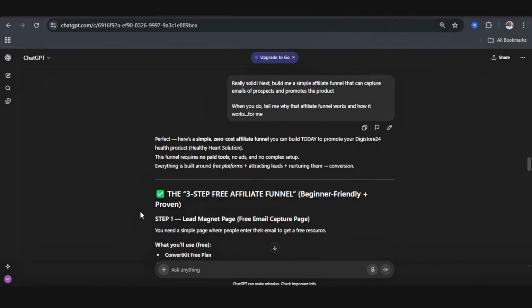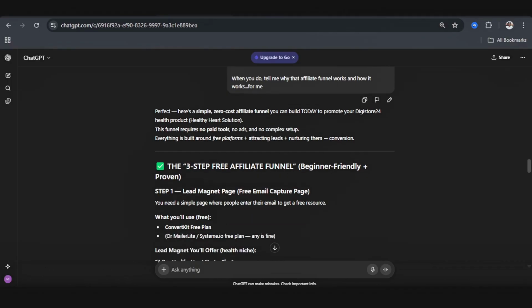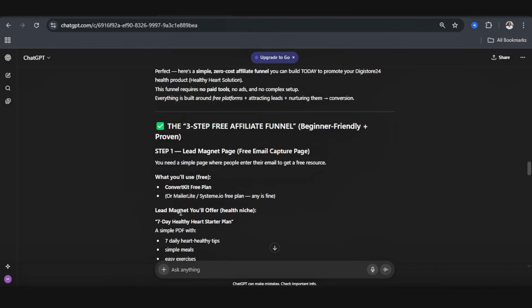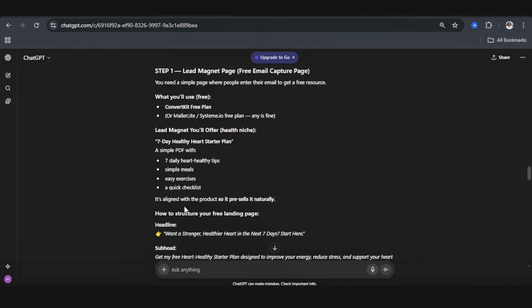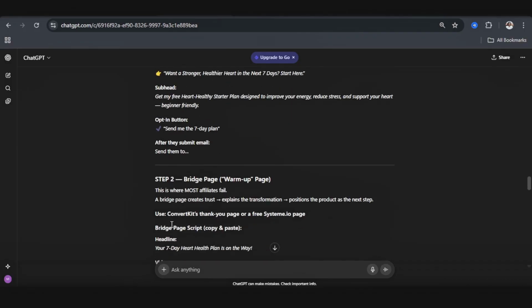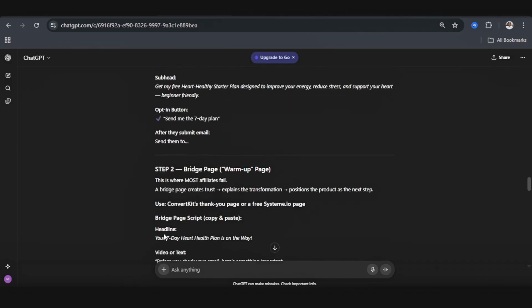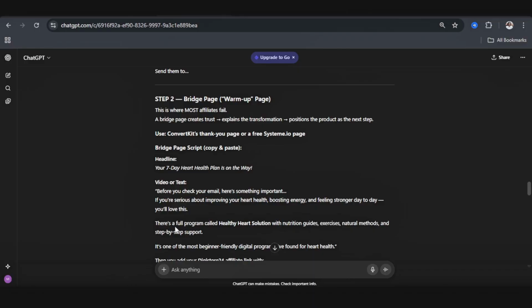Again, AI actually gave me a 3-step affiliate funnel. And you can see the first step is to create a lead magnet page, which is like an email capturing page. And it says we're going to use ConvertKit or MailerLite. And this is the lead magnet we're going to be using. There's a PDF that we can create, a 7 days healthy heart starter plan. And it's going to involve all of this. Again, it also says we're going to do a bridge page, like a warm-up page. So it's literally showing us all of the process that we need to do.